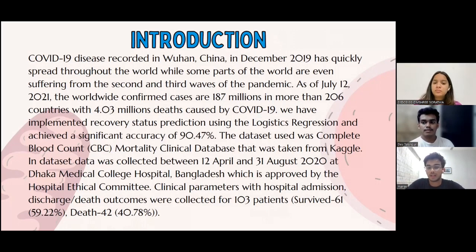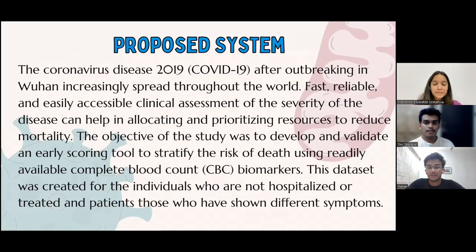Our data set for the research paper was collected between 12th April and 31st August 2020 at Dhaka Medical College Hospital, Bangladesh, which is approved by the Hospital Ethical Committee. There were 103 patients, of whom 61 died and 42 survived. The objective of this study was to develop and validate an early scoring tool to stratify the risk of death using the complete blood count data.